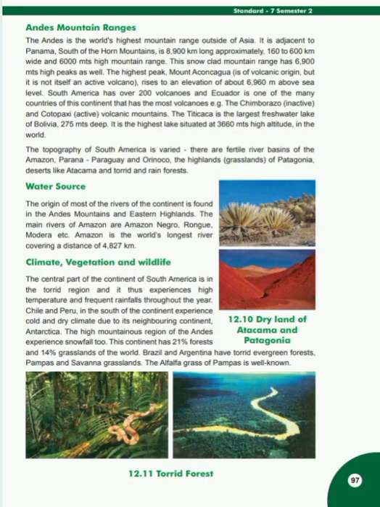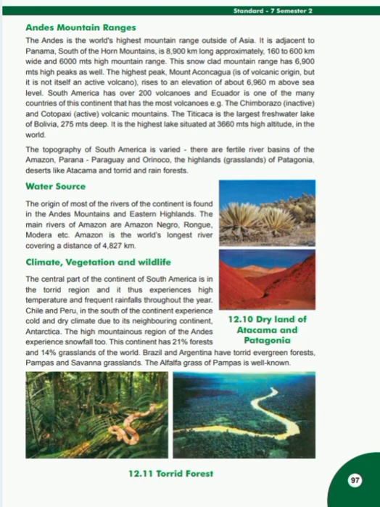Andes mountain ranges. The Andes is the world's highest mountain range outside of Asia. It is adjacent to Panama, south of the Horn Mountains, is 8,900 km long, approximately 160 to 600 km wide, and a 6,000 meters high mountain range. This snow-clad mountain range has 6,900 meters high peaks as well. The highest peak, Mount Aconcagua, is of volcanic origin, but it is not itself an active volcano. It rises to an elevation of about 6,960 meters above sea level.